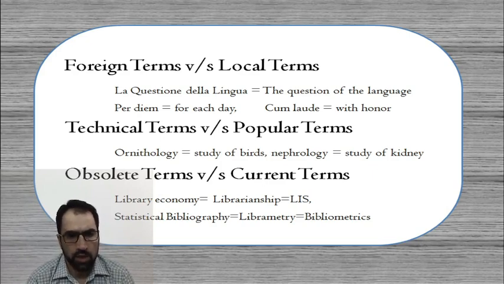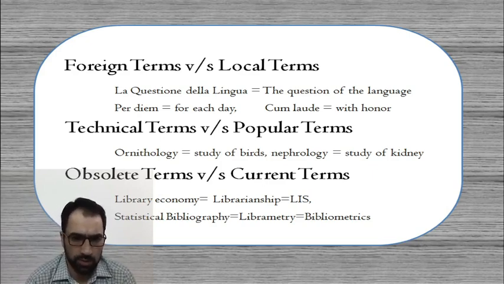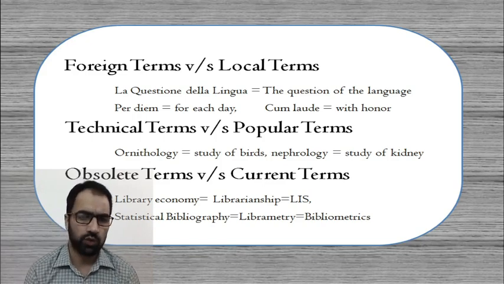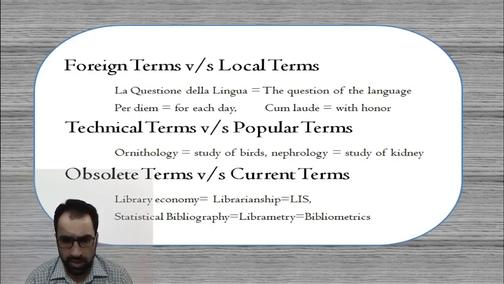In the similar manner, we talk of the technical terms or the popular terms. When there is a subject specific library, a library which is of a specialized nature, where the users are specialized, technical terms are much more feasible. We can assign some of the headings technically so that there will not be any kind of issue in searching by the users. Whereas if there is a public library, a library which is being used by the common masses, at that time definitely the technical terms should be avoided and the popular terms should be used.